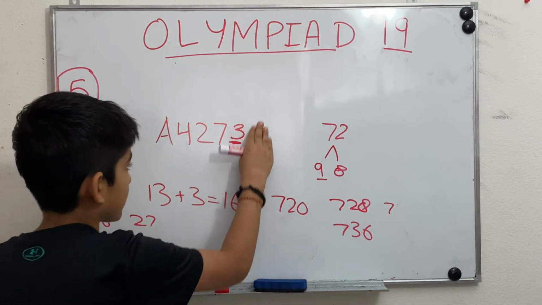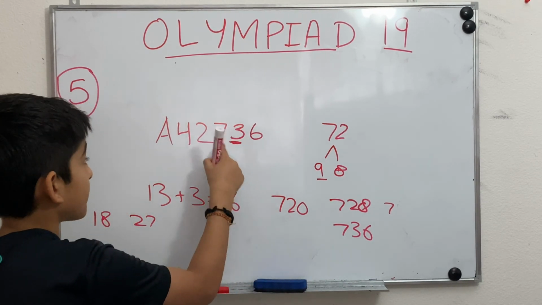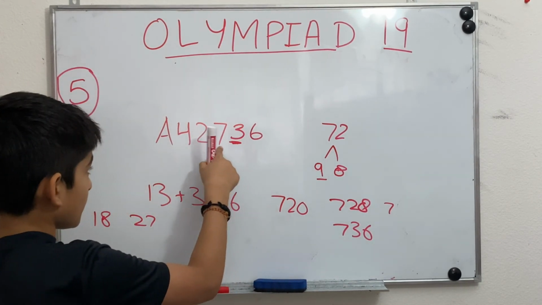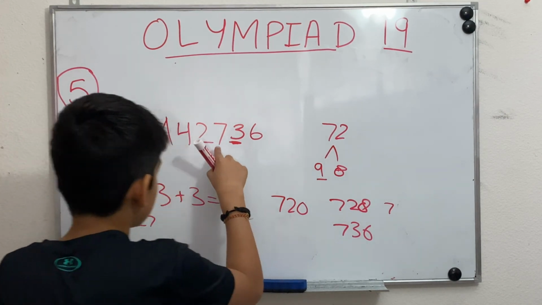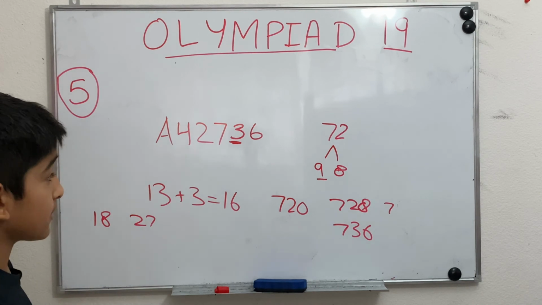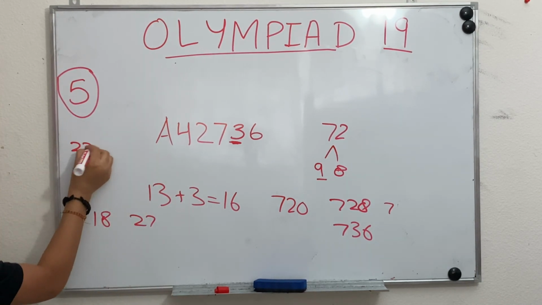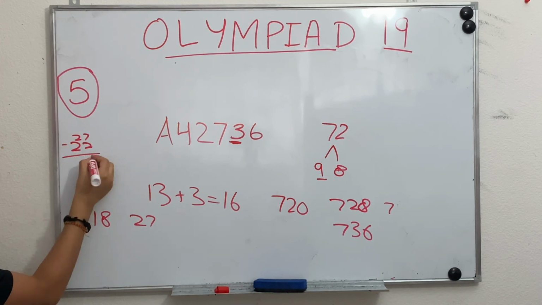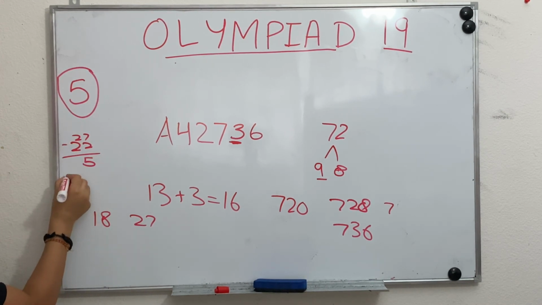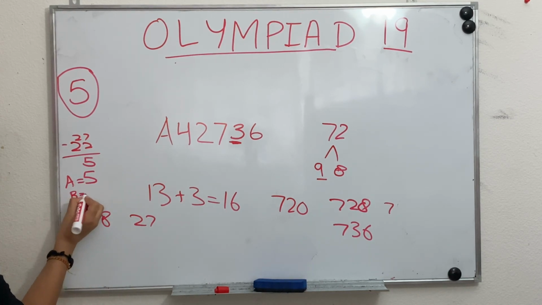So when we have B is 6, we also have to make it divisible by 9. So what's 6 plus 3? 9. 9 plus 7, 16. 16 plus 2, 18. 18 plus 4, 22. What's the next multiple of 9? 27. So if it's 22, we can subtract these two. And we get A as 5 and B as 6.